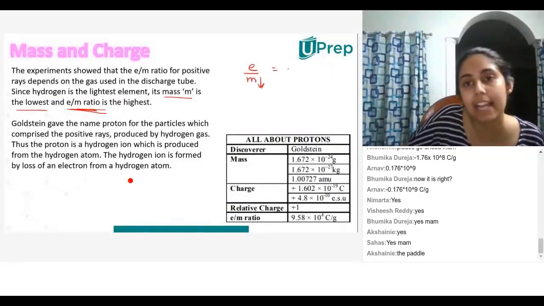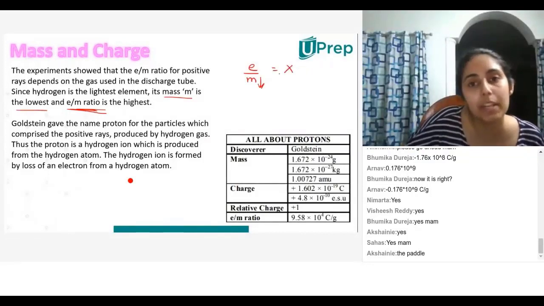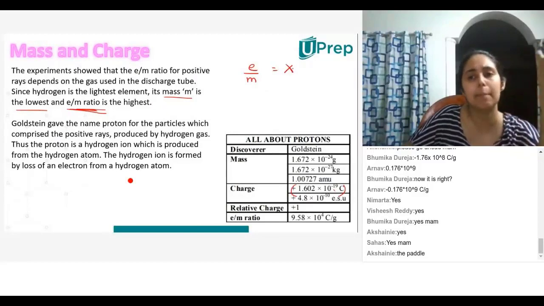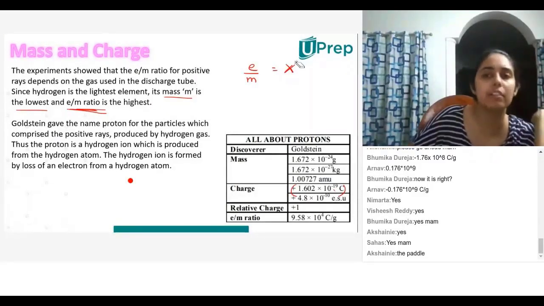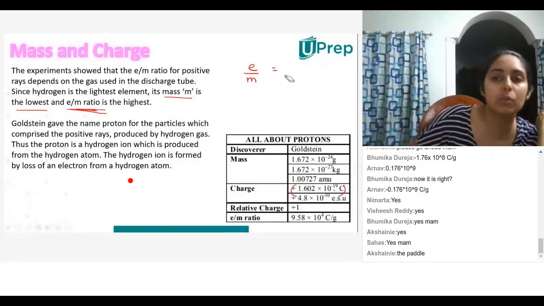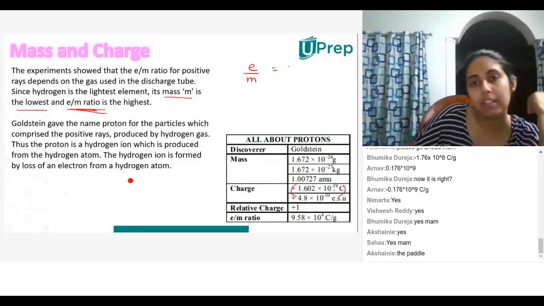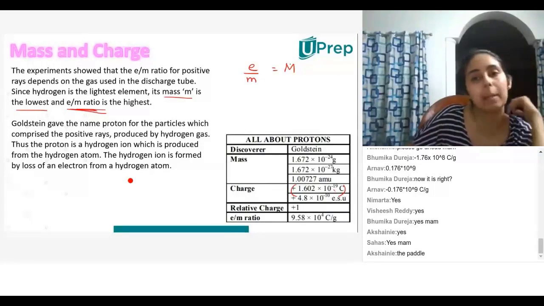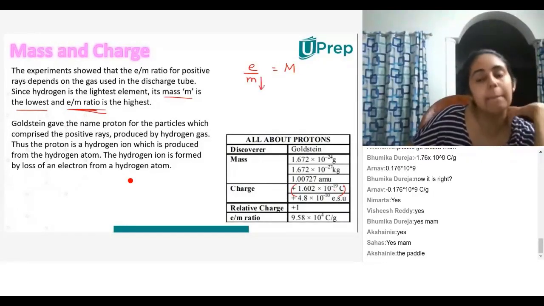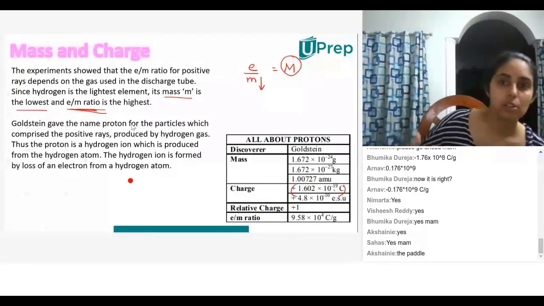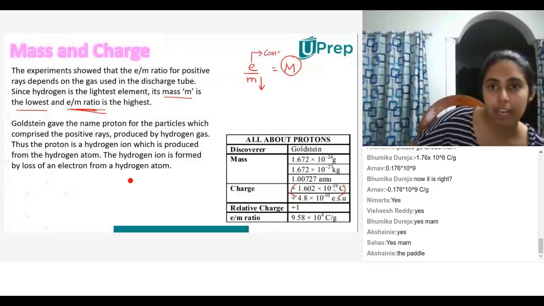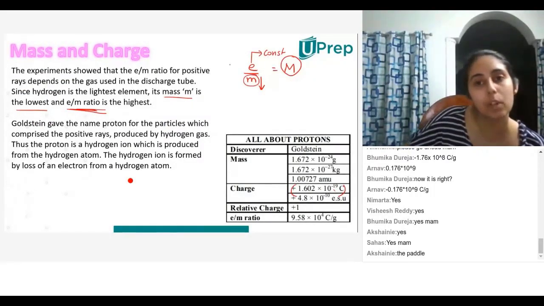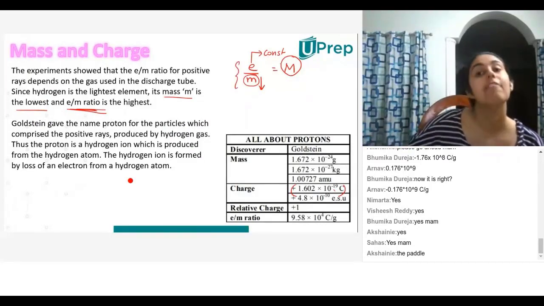If I say this is X, what happens to X when mass reduces? Let's say E by M equal to X. For example, I can take it equal to Y, Z, whatever. Let's say E by M equal to capital M. What happens if the small m reduces? This is constant and I'm dividing by a smaller value. So what happens to this whole thing? It will increase. Very good.